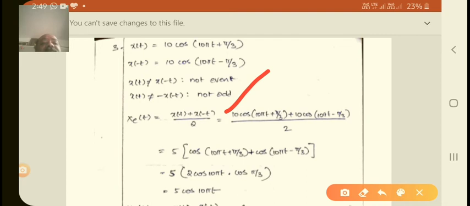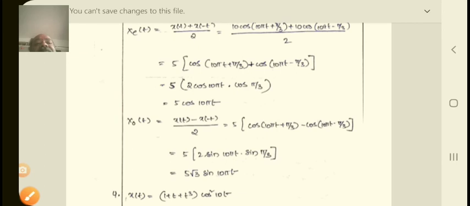So that is equal to 2 cos a cos b. The similar steps you have to write, and you will get 5 cos 10 pi t, which is the even function, right? Now for the odd function, you take x of t minus x of minus t, and again apply similar steps, but here cos of a plus b minus cos of a minus b, which is the sine function, will come. So 2 sin a sin b will come.